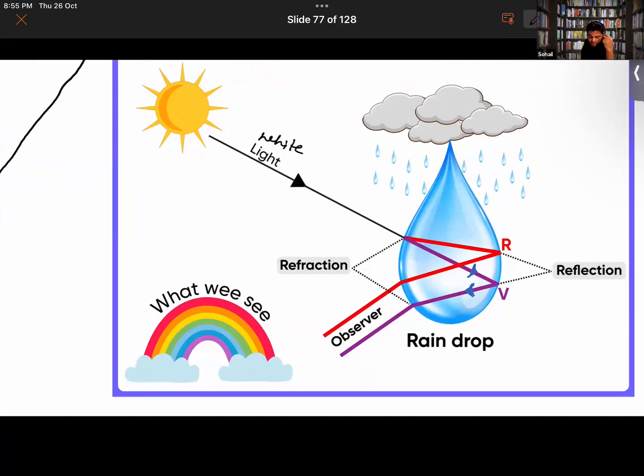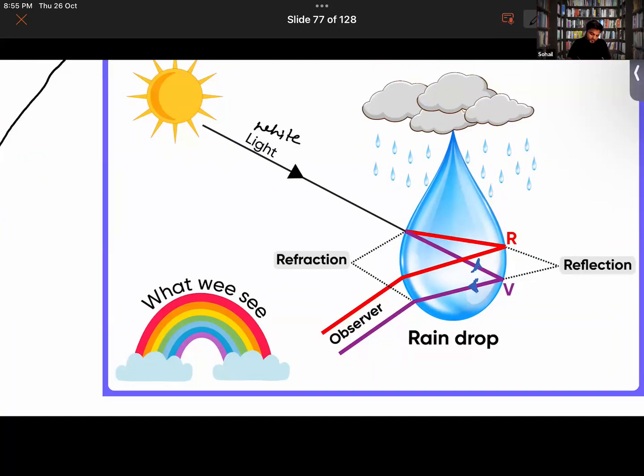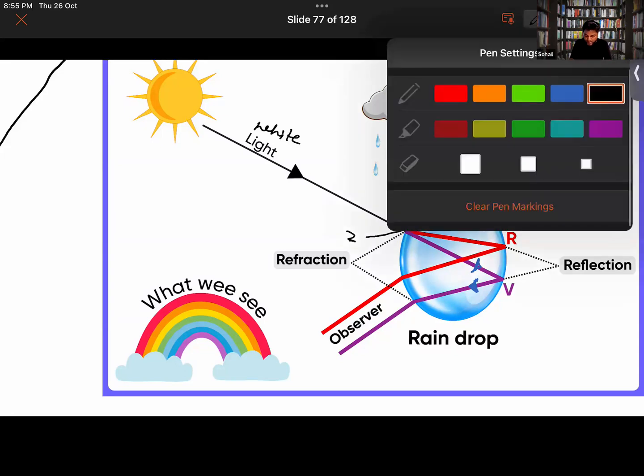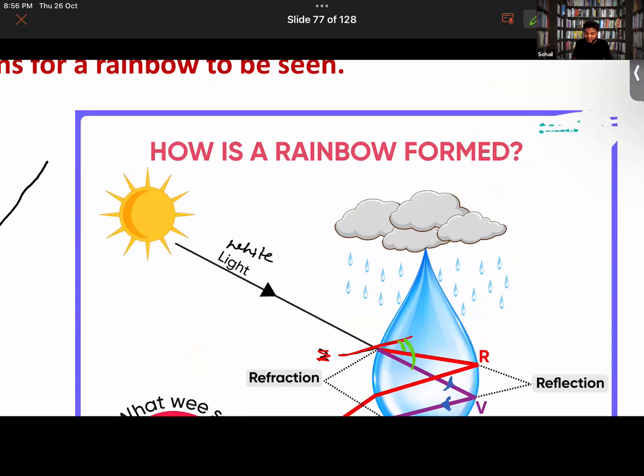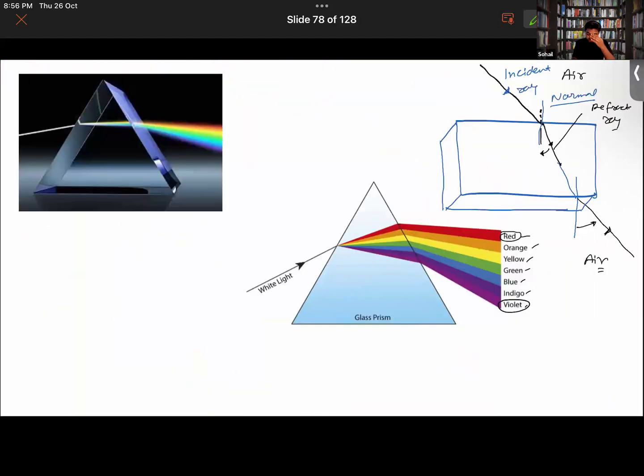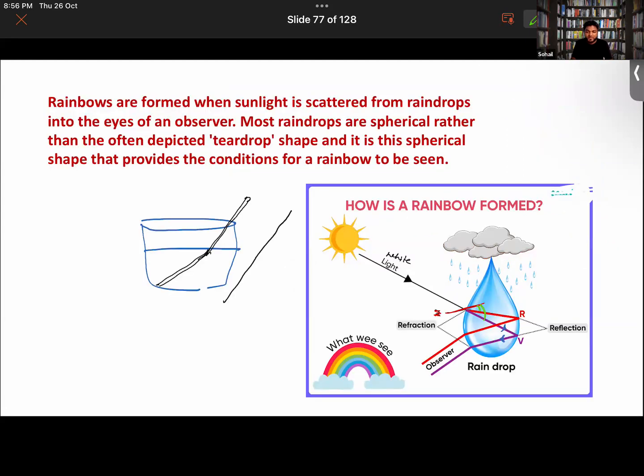Look over here. If I were to form a normal over here, say this is a normal line, right? So look at the angle at which they are bending. This is the normal, suppose, normal line. So look over here. This is the angle at which red light has bended. And this is the angle at which the violet light ray has bended. So all other light rays, like the orange, yellow, green, blue, and indigo, will also be bending at different angles.